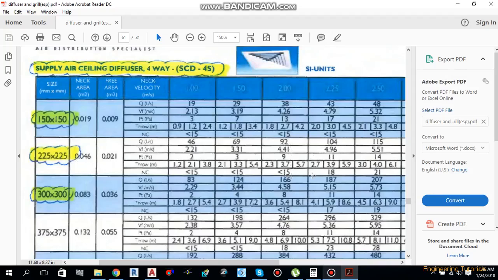And the noise criteria will be less than 15 decibels. So between 92 and 104 it will come somewhere here. So you can also get the noise criteria in decibels, and you can also get the pressure drop in pascals, in between 9 and 11. It will be like 10 pascals. So it will also be helpful for you to calculate the fan ESP later on. So this is how you can do the diffuser sizing, and you can select diffusers from the supply data sheet.